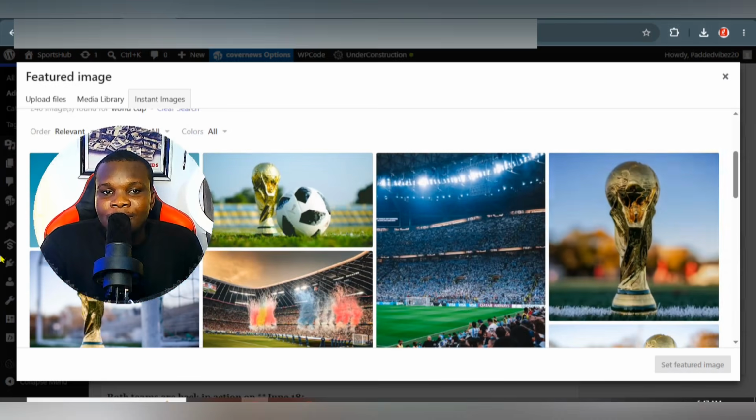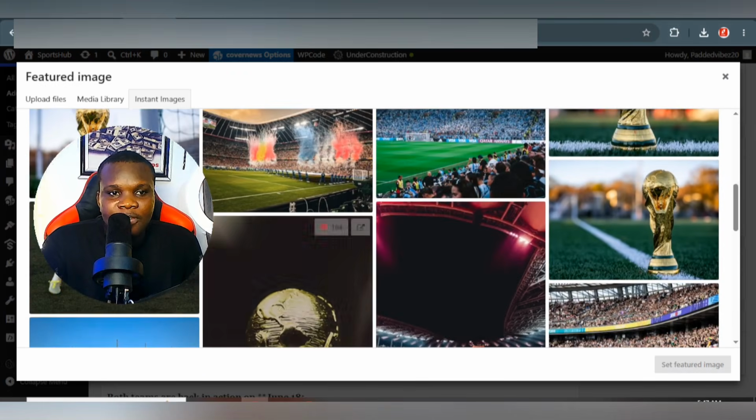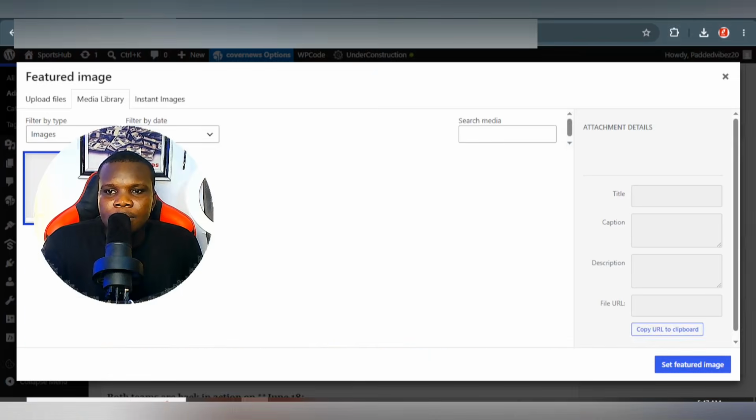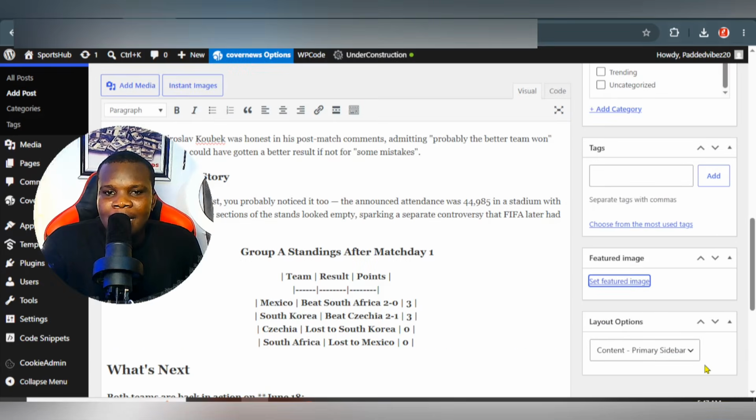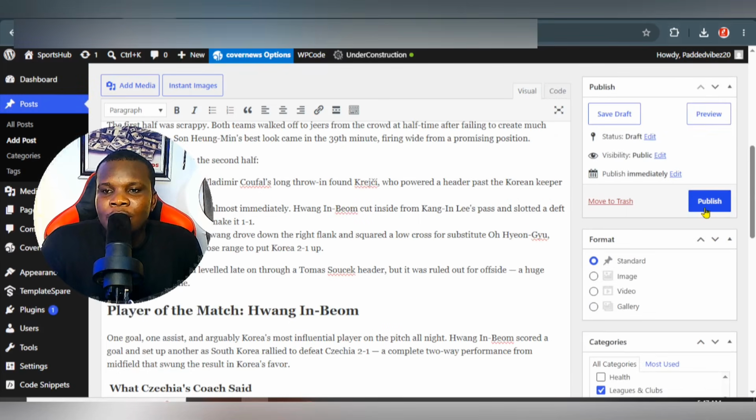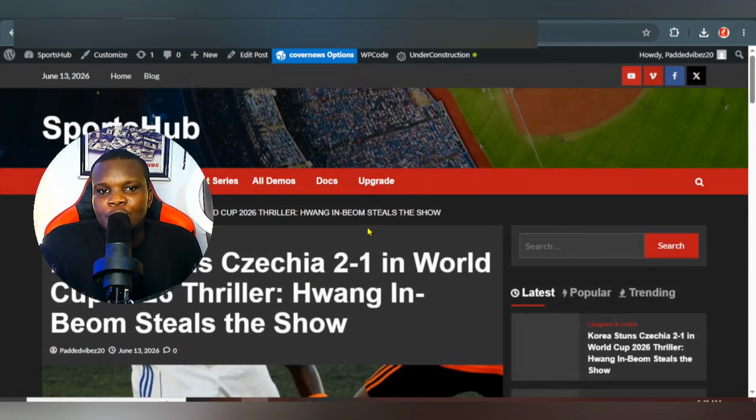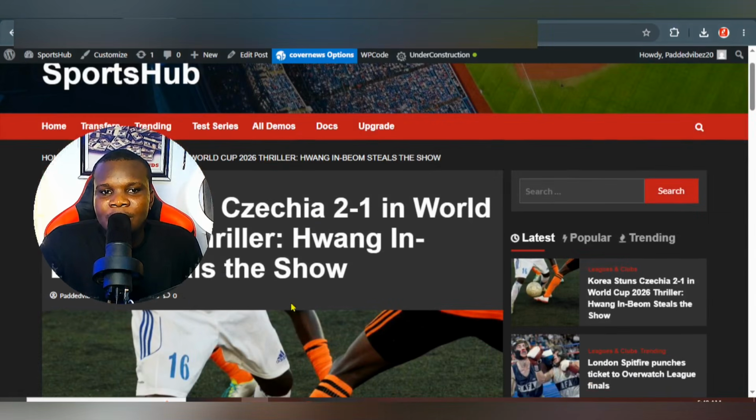If you search for World Cup, you're going to see football images and a lot of that. So let's go ahead and use this one right here. Then you can add this, then click on the publish button. This is the latest update right now.